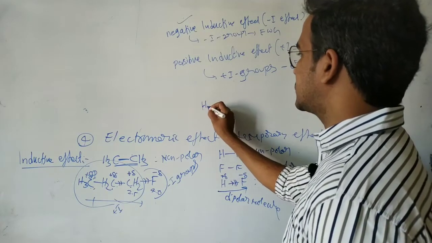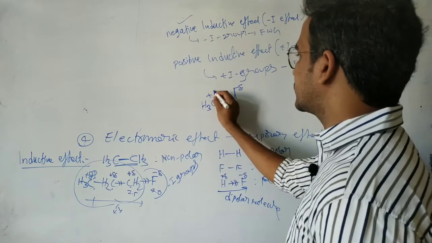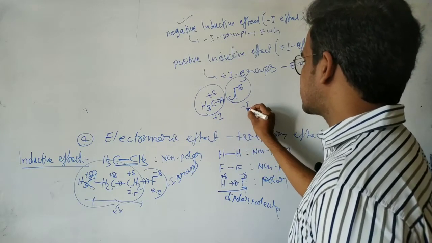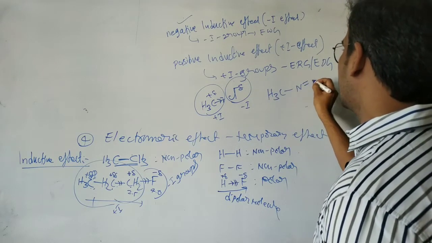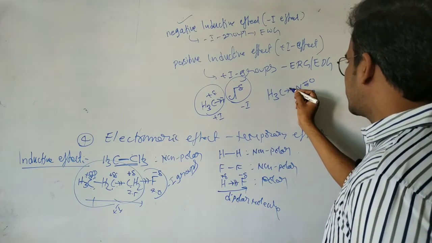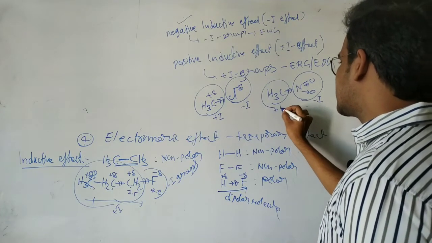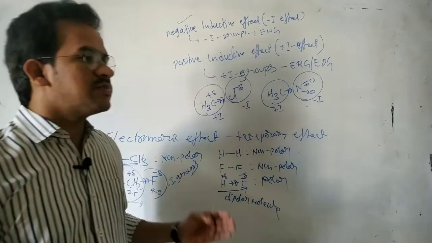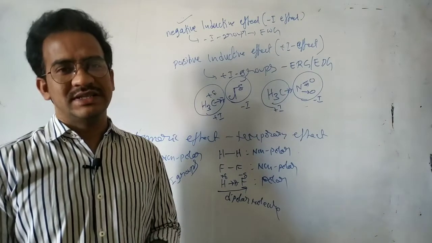In CH3-Cl, the more electronegative chlorine attracts the electrons. So the CH3 is a plus I group and Cl is a minus I group. Similarly, take CH3 and NO2. NO2 attracts the electrons towards itself, working only through the sigma bond, so NO2 is considered a minus I group and CH3 a plus I group. Which is a plus I group and which is a minus I group depends on the electronegativity difference. It is relative.